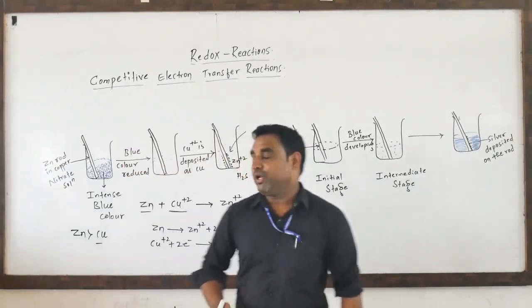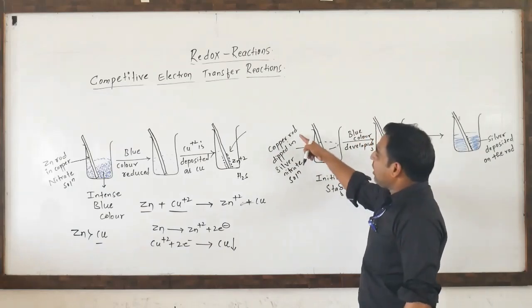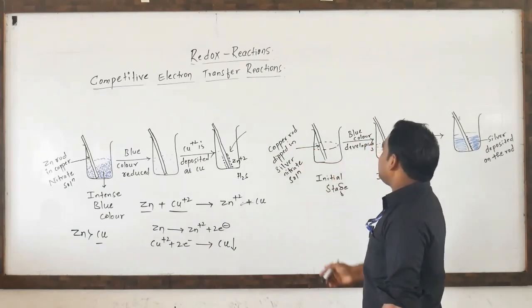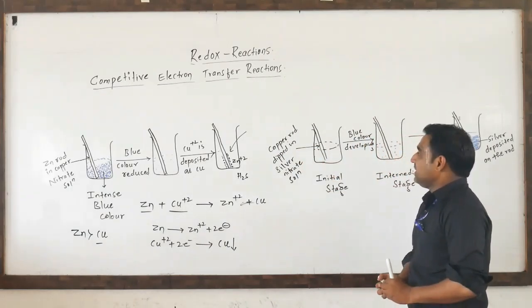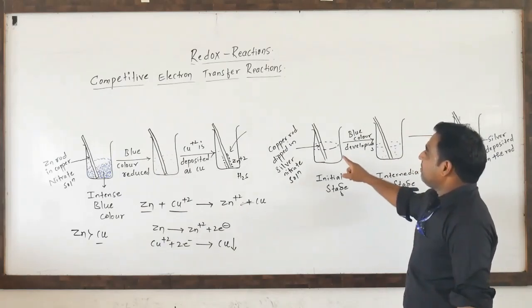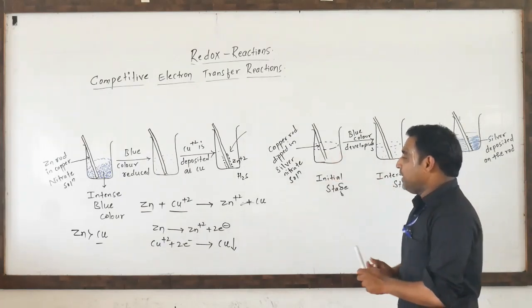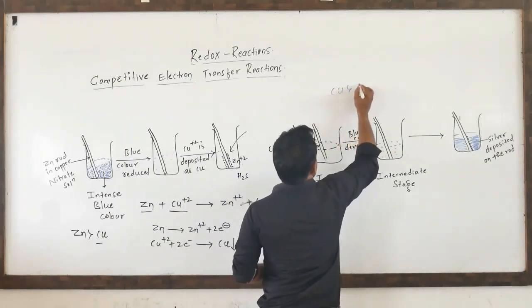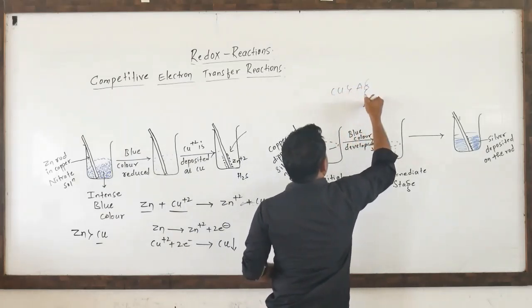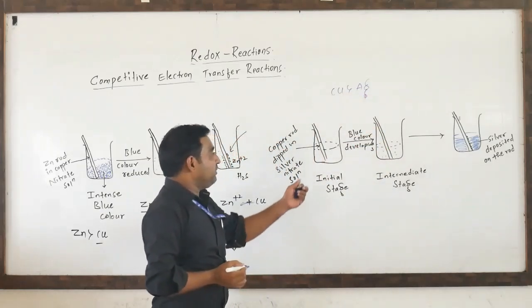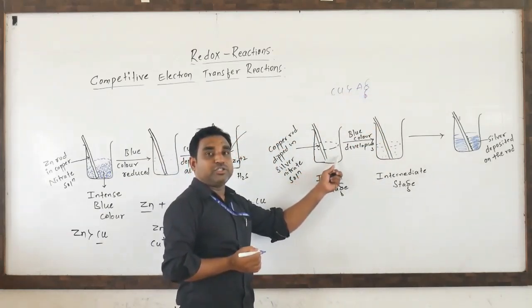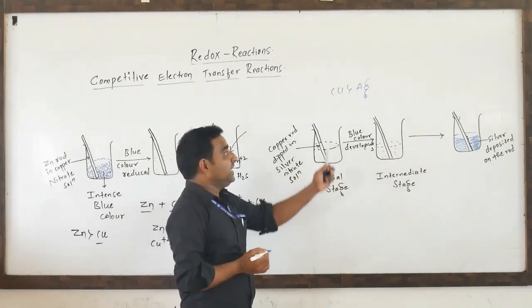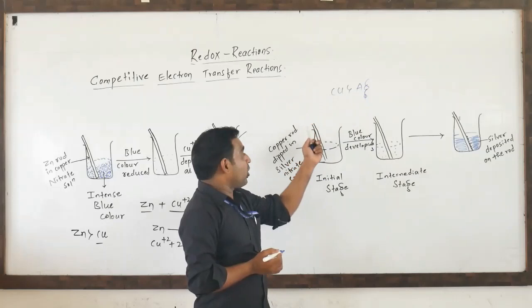You can take one more example: a copper rod dipped in a silver nitrate solution. Here copper is more reactive than Ag. So here AgNO3, silver nitrate solution, will be there, in the ionic form Ag+ and NO3-. Here the copper rod will be there.